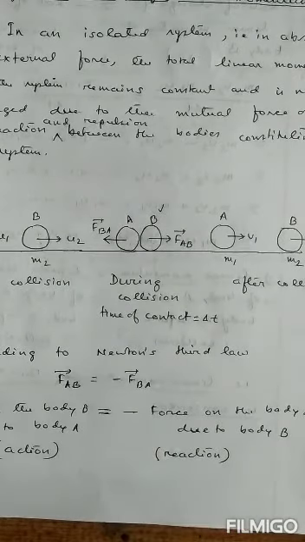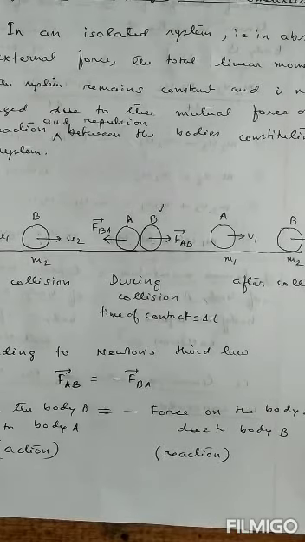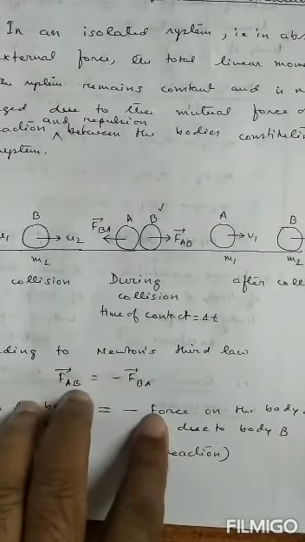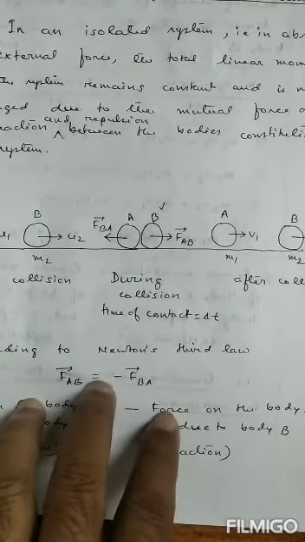But what is the applied force? Applied force is equal to rate of change of linear momentum of the body. Newton's second law states that rate of change of linear momentum of a body is directly proportional to the applied force on the body, and change of momentum takes place along the direction of the force. Okay? Is it clear? So you may ask another question here, from where this force comes?